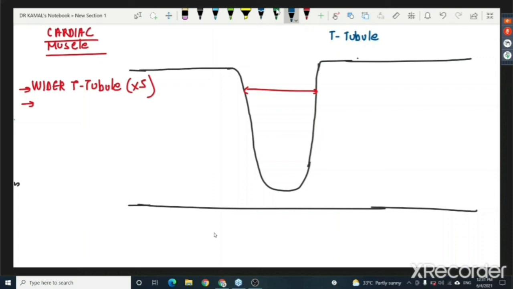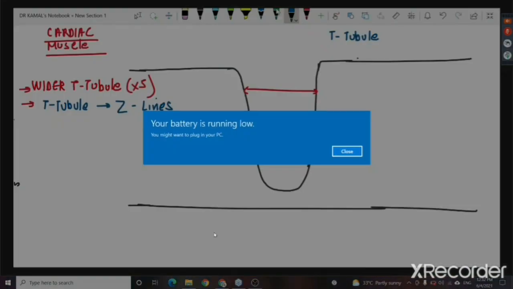But in cardiac muscle fiber, the T tubule is present at the Z line. So in cardiac muscle, it is at the Z line, and in skeletal muscle, it is at the AI junction, the junction of thick and thin bands. I'll just show you a figure to save some time. Otherwise, I can draw also.